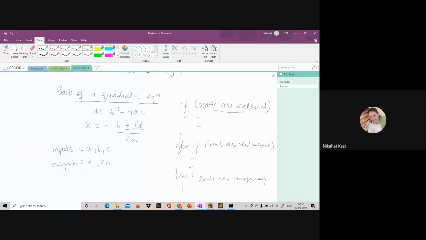So you will have to do a hash include CMath. Let me write it here. Hash include CMath. And the function name that you are going to use will be SQRT. And whatever is the argument, you just pass to it. Suppose the argument is D, you pass the argument to it.